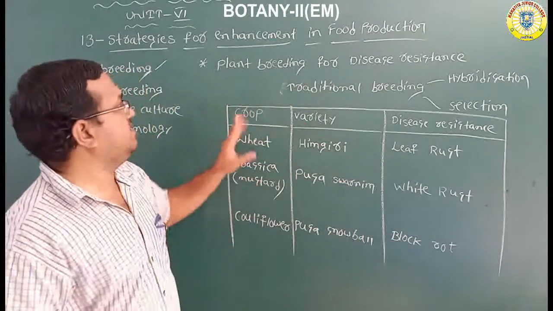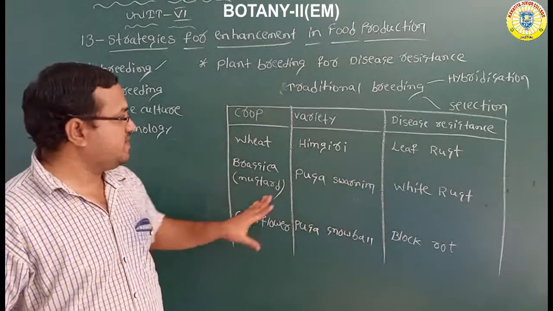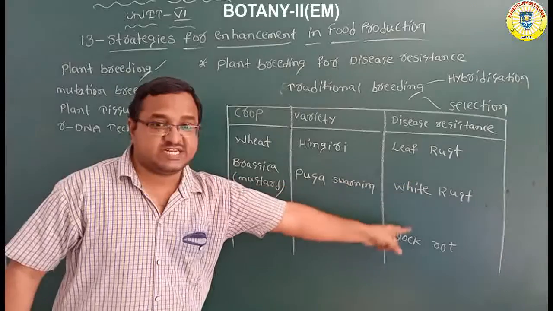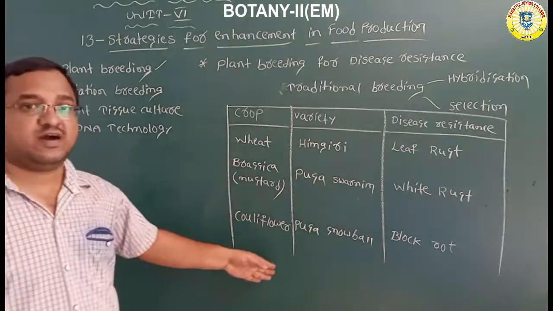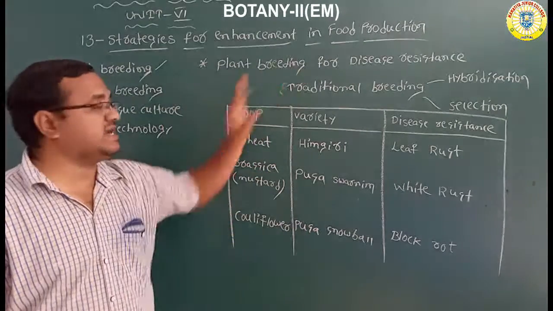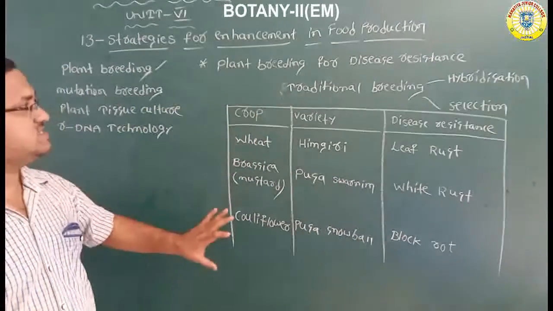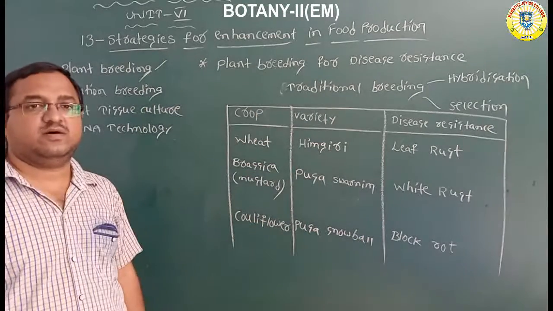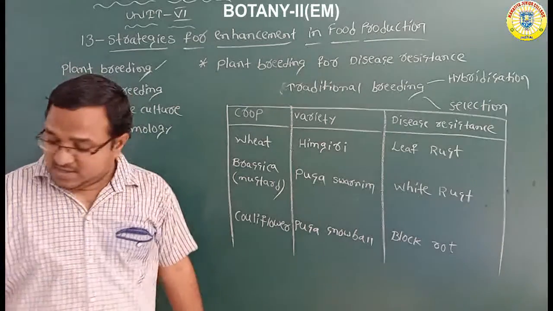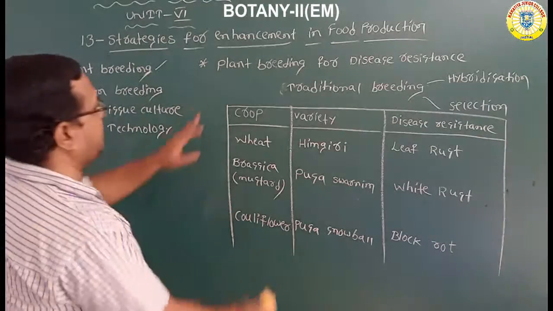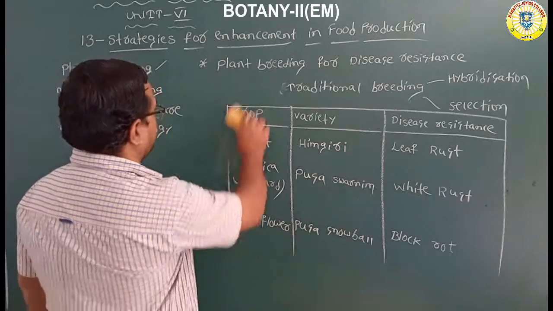So this is about plant breeding for disease resistant plants. With the help of plant breeding, we are able to produce resistance towards diseases. The plants produced through plant breeding techniques have resistance power towards diseases. So this is one of the headings, plant breeding for disease resistance.